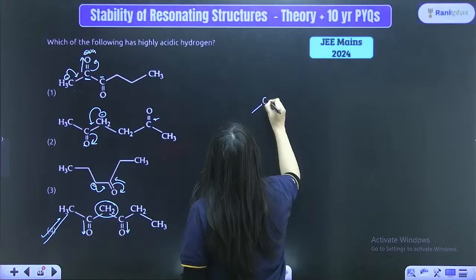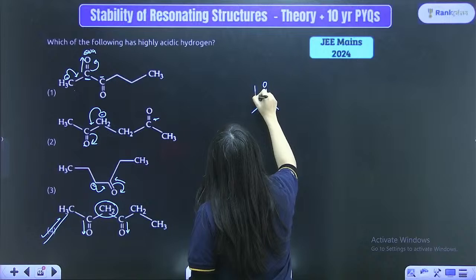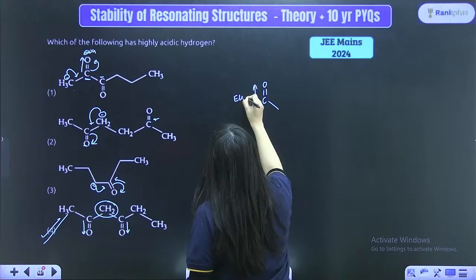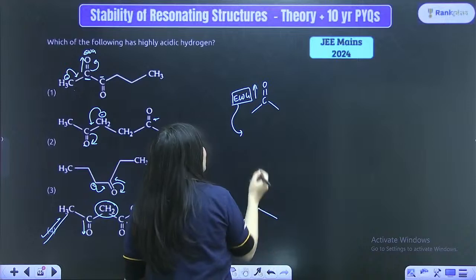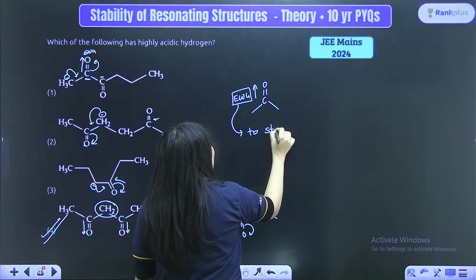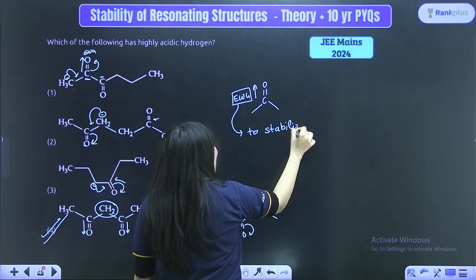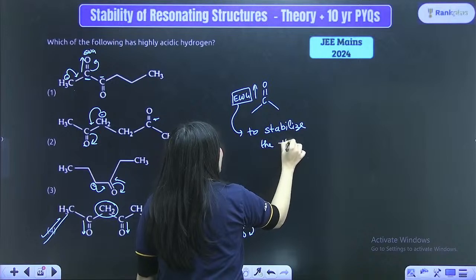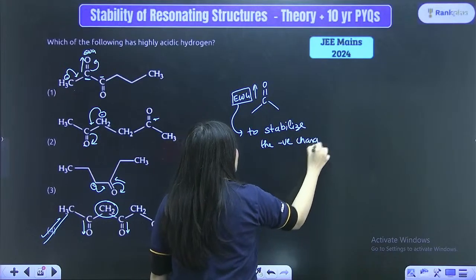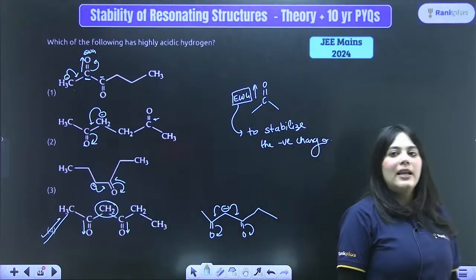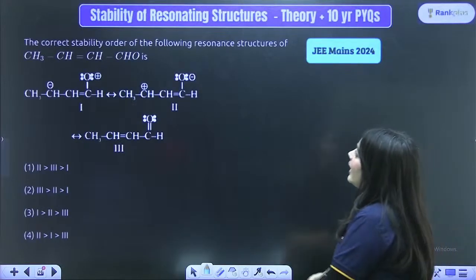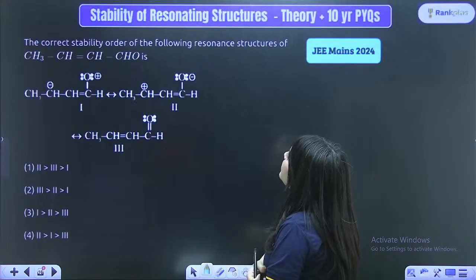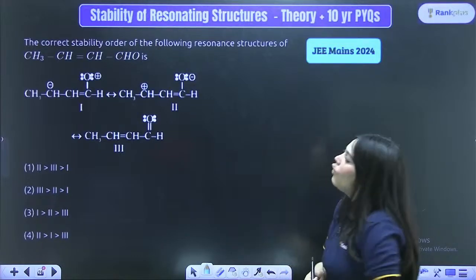So what we have learned from here is that the COO group is a very, very good electron withdrawing group. Hence, what is the function of an electron withdrawing group? To stabilize the negative charge. Understood? Let's move forward. Next, the correct stability order of the following resonance structures is asked.